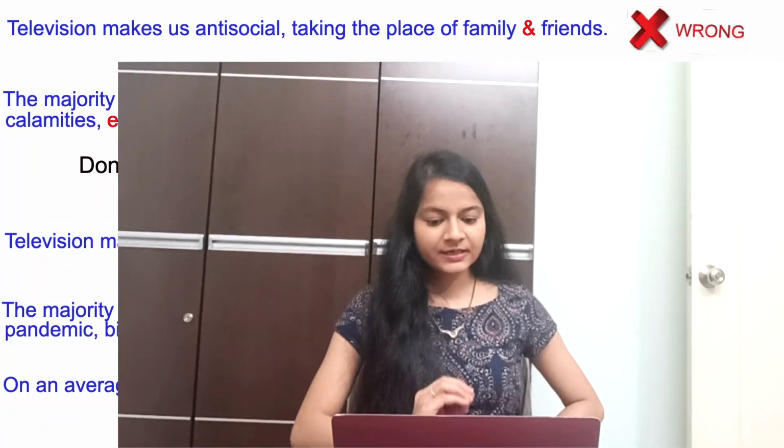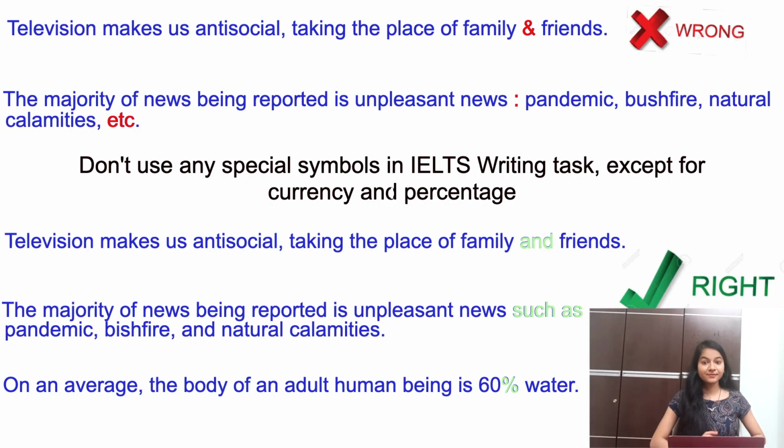In number 2, do not use special symbols anywhere. For example, television makes us antisocial, taking the place of family and friends. This is wrong. Why? Because I have used the special symbol for and. Instead of using this special symbol, you should write AND.